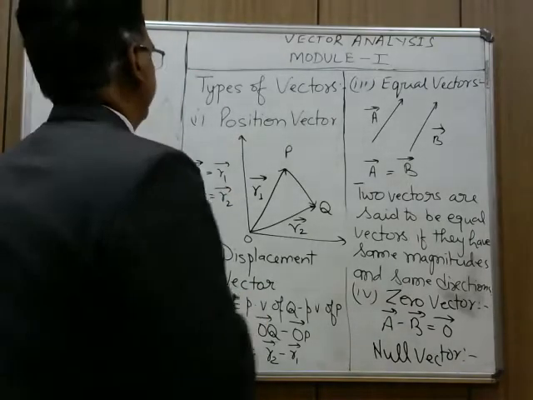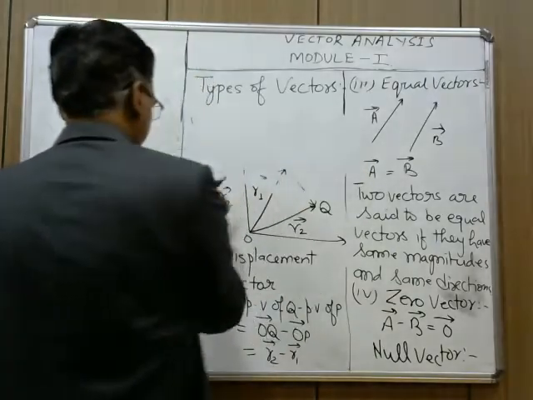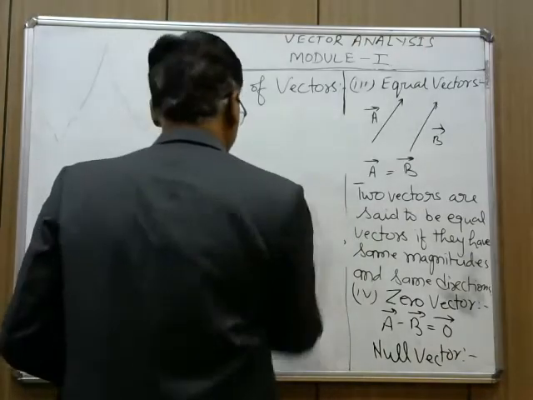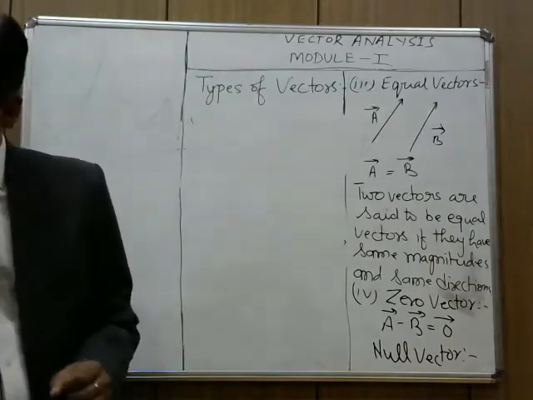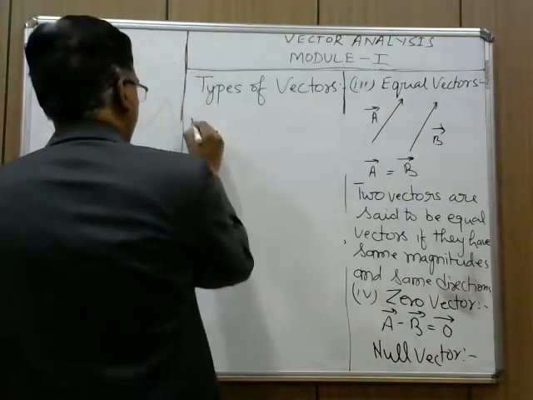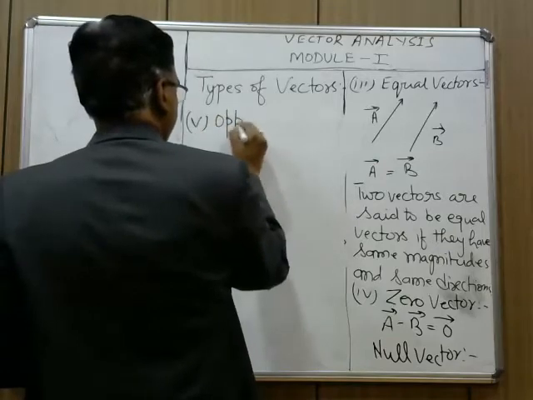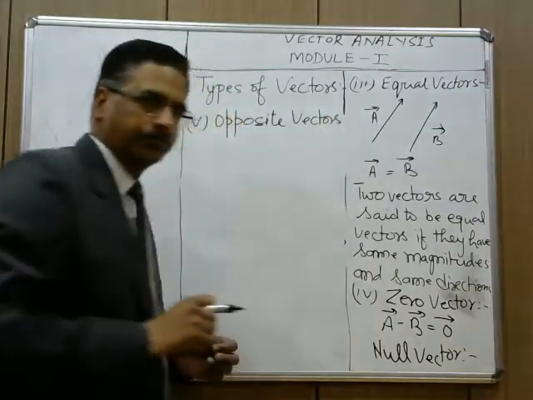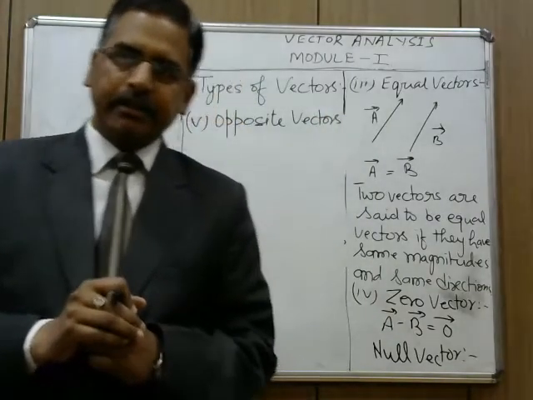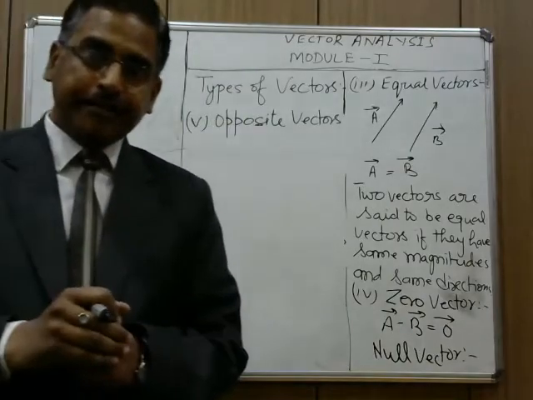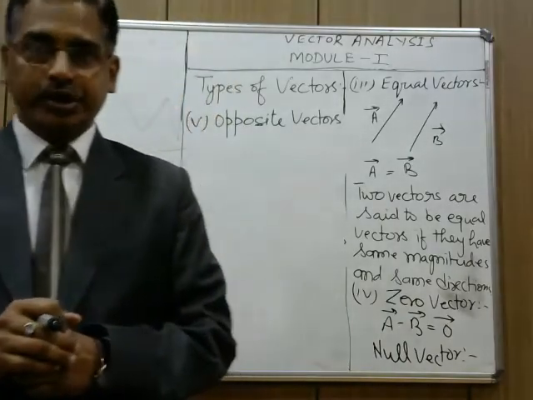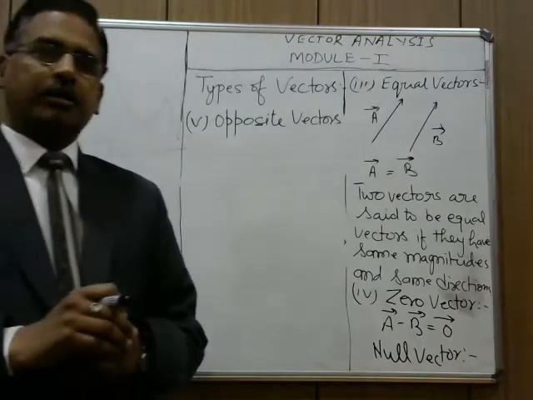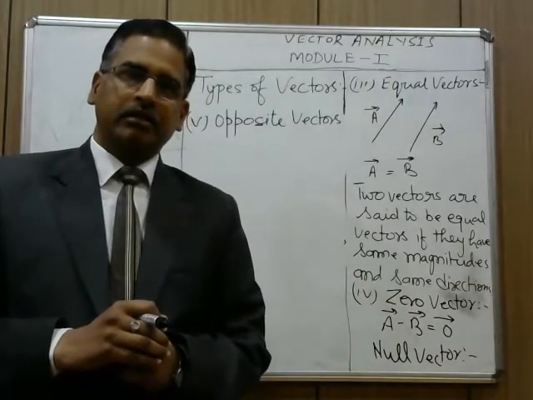Next, opposite vectors. If two vectors are such that their magnitudes are the same but directions are opposite, meaning anti-parallel, then the two vectors are called opposite vectors.